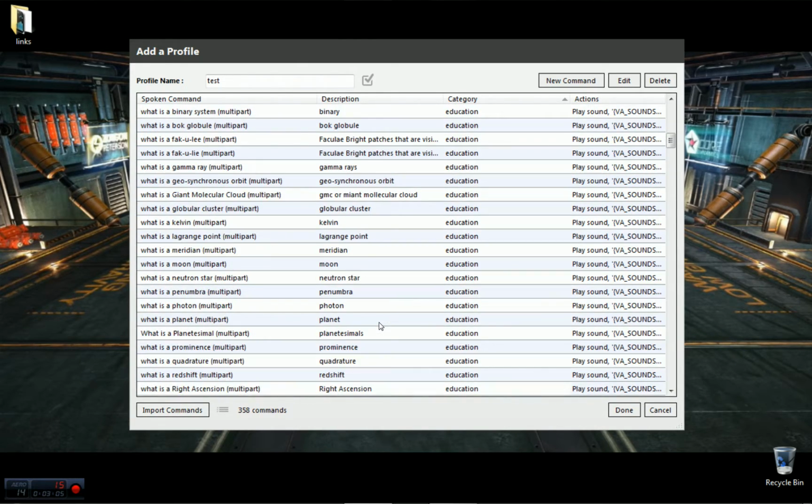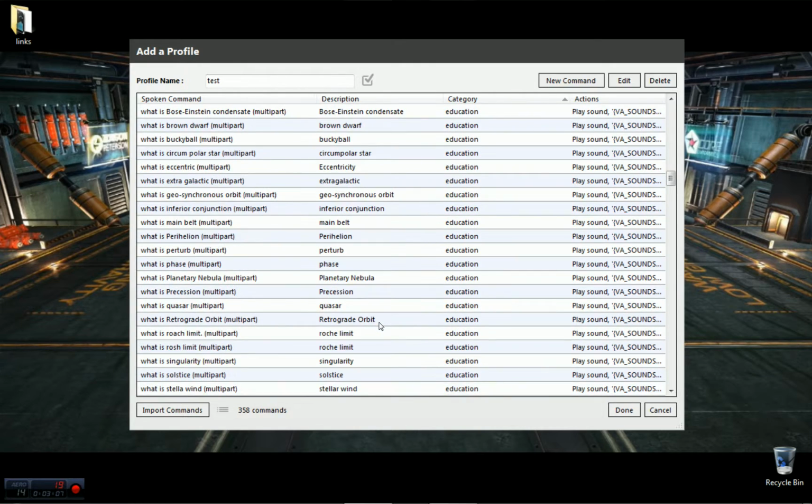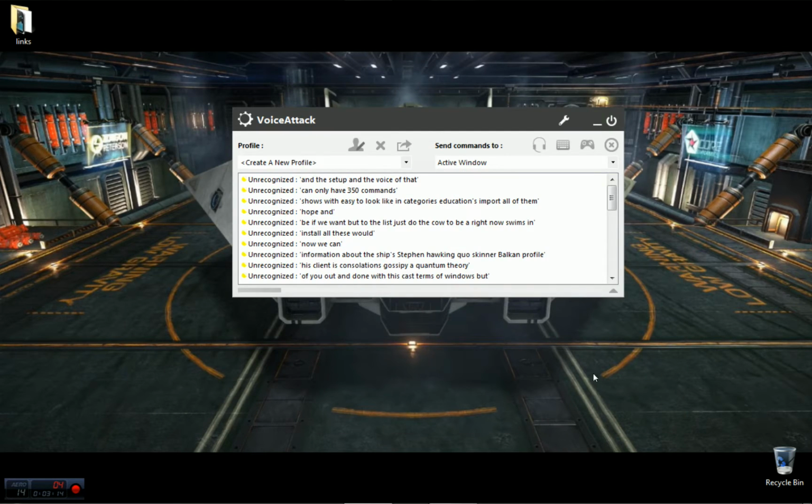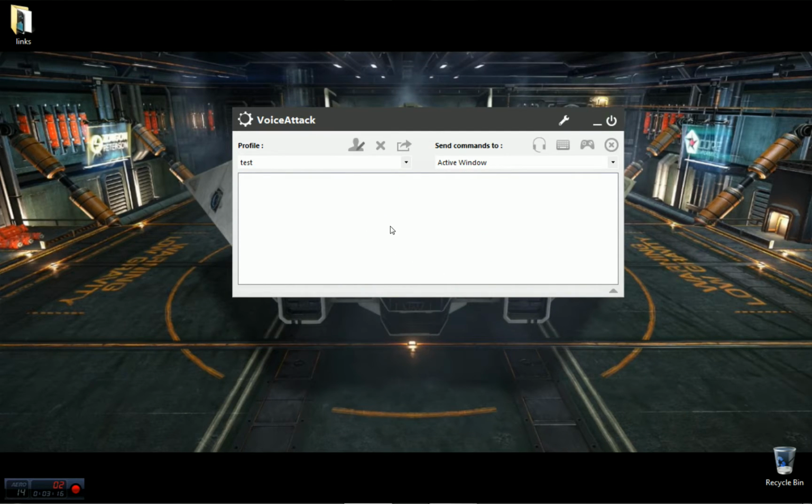And all these commands really will do is answer these questions. Like I can say, what is phase? But we have to say done first. Done. What is phase? Phase. The apparent change in shape of the Moon and inferior planets as seen from Earth as they move in their orbits. Okay, and there you go.